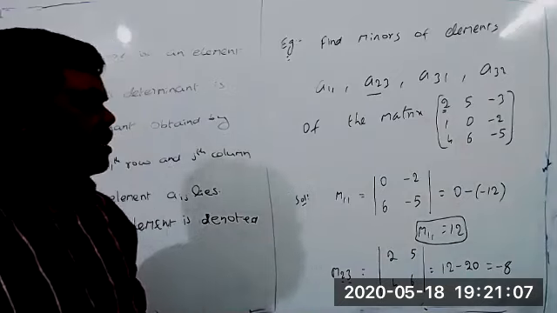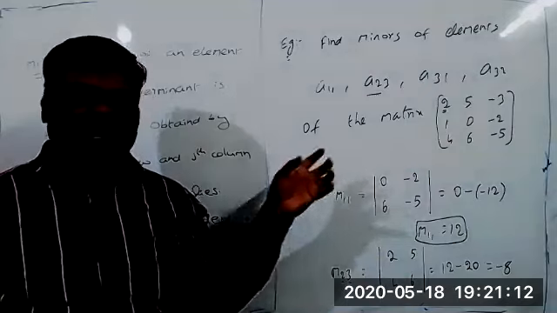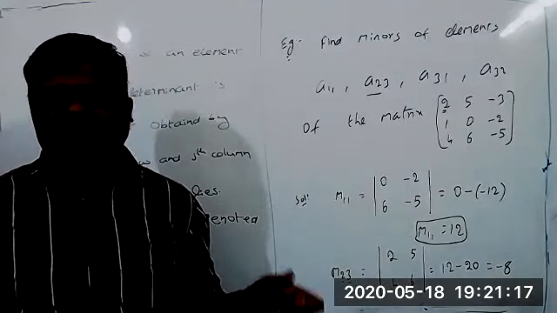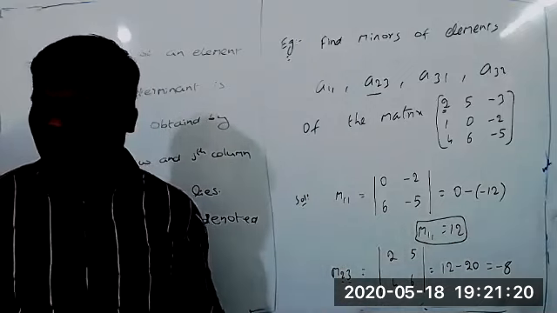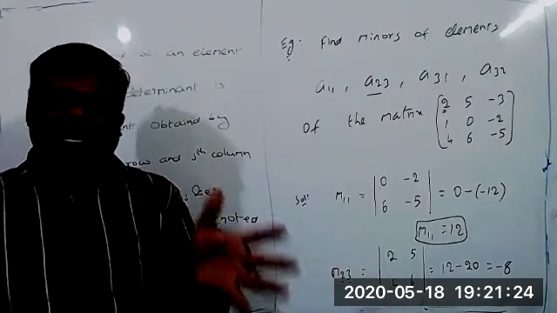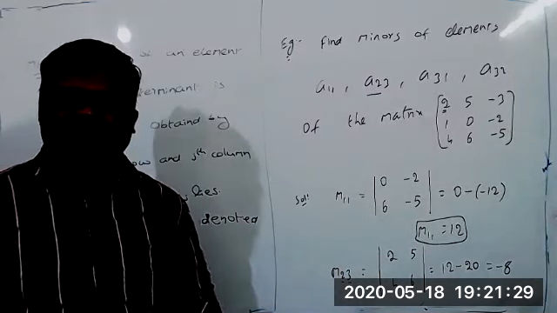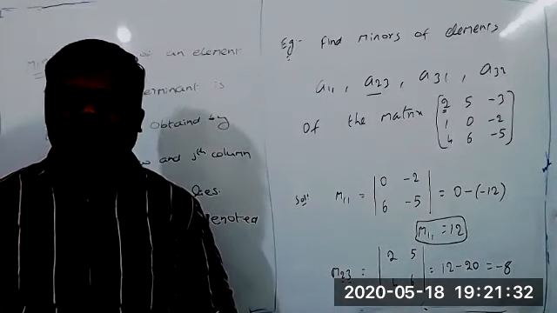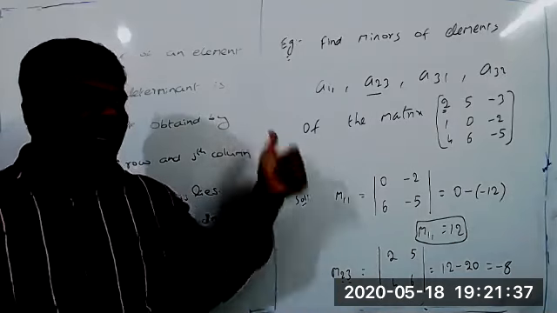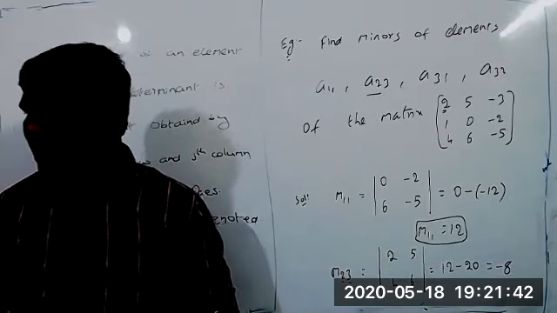Minus 1. So like that, any matrix is given, we have to find the minor elements. Immediately, we have to delete that ith row and the jth column. After deleting the ith row and jth column, we have a few elements remaining. For those elements, we have to find the determinant. Understood? That is what we call the value of the minor of the given, required element. Understood? It's a very easy concept, you can write it now.